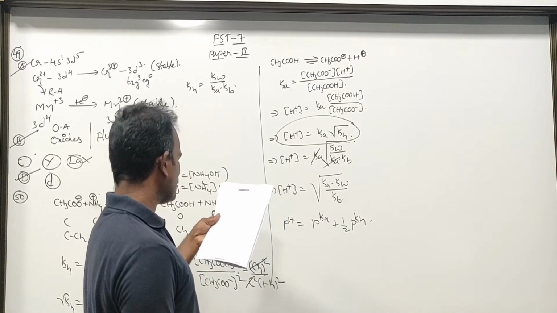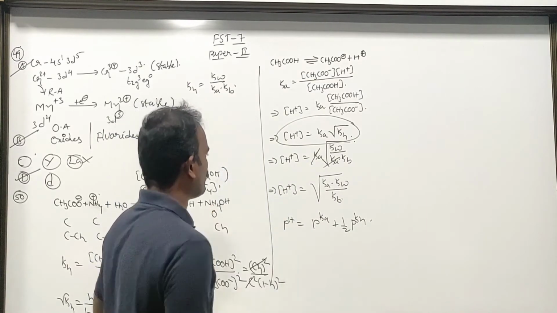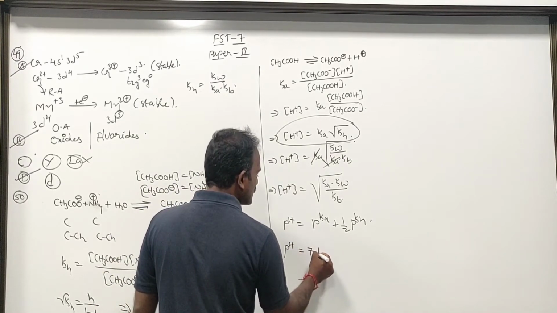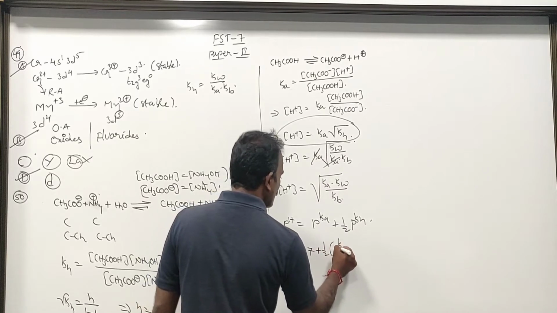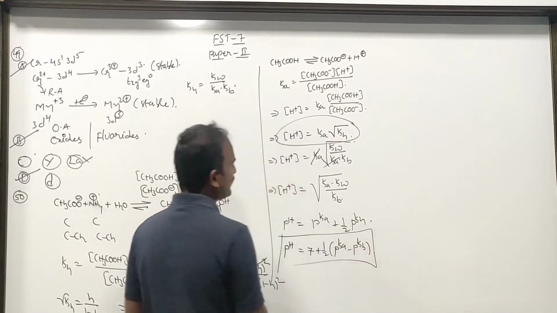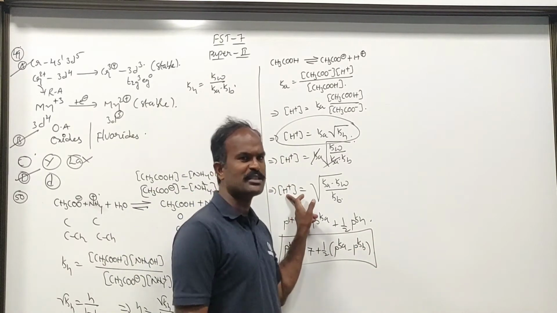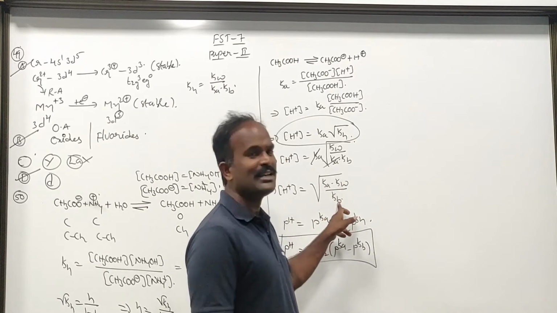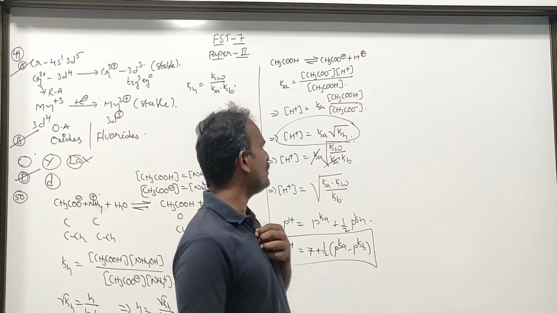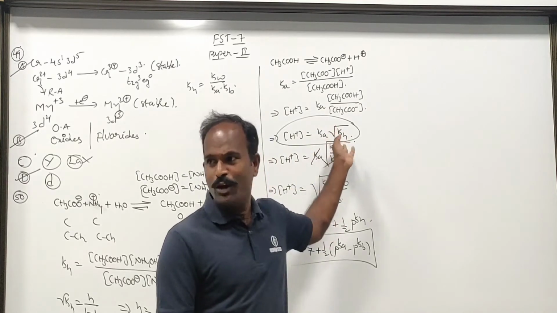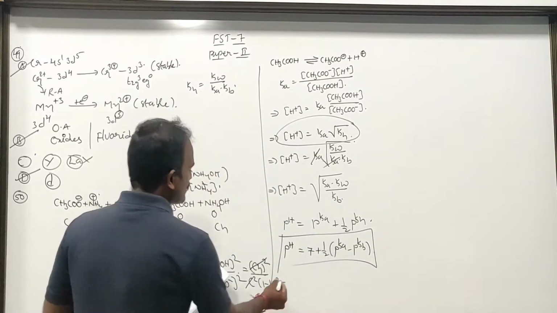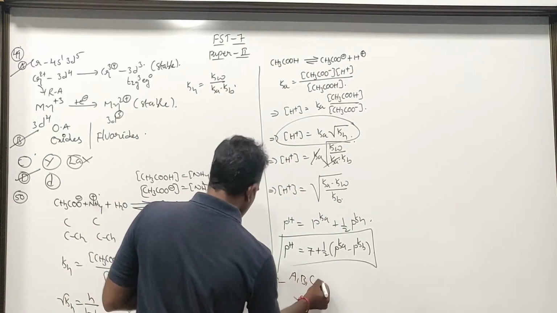pOH of the solution increases with increase in the concentration of the ammonium acetate. Actually for this, if you write the pH is equal to 7 plus 1 divided by 2 (pKa minus pKb). Here there is no concentration term at all. Even in here, the concentration of H plus depends upon the Ka, Kw as well as the Kb. It is not depending upon either H plus ion or OH minus ion concentration term, which is not involved here. Therefore, it is not going to depend on that. Such that options are going to be A, B and C.